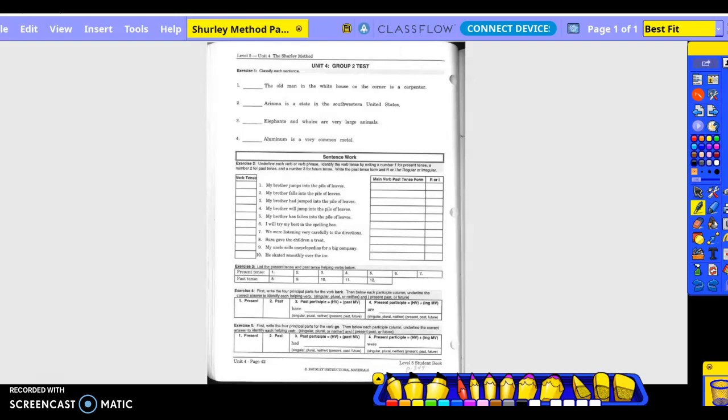So, who in the White House on the corner is a carpenter? Man. Subject, noun. What is being said about the man? Is, right? Verb. Is a what? Carpenter. Is carpenter the same thing as what the man is? Yes, it is referring to him. So it is the predicate noun.